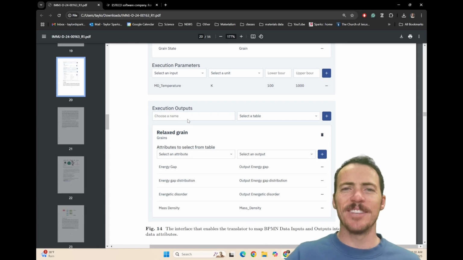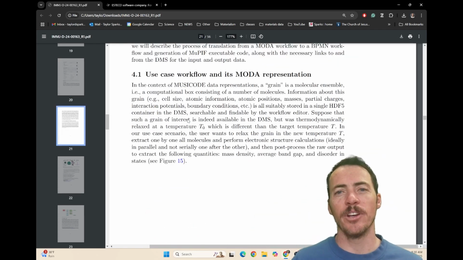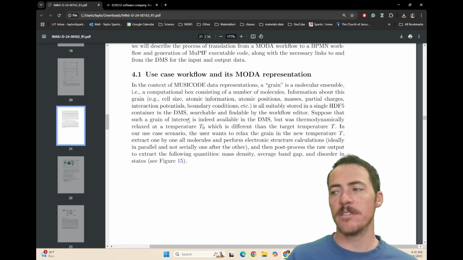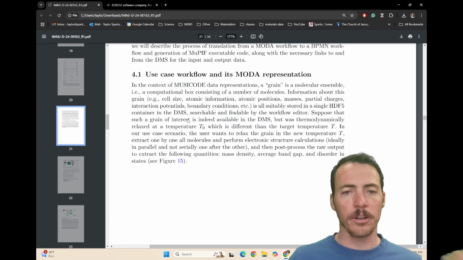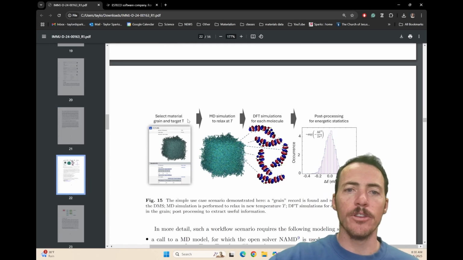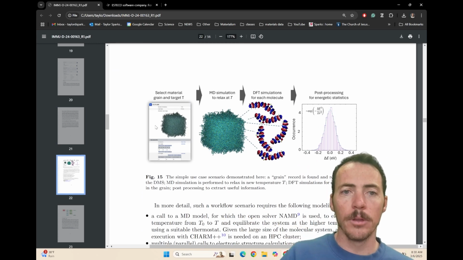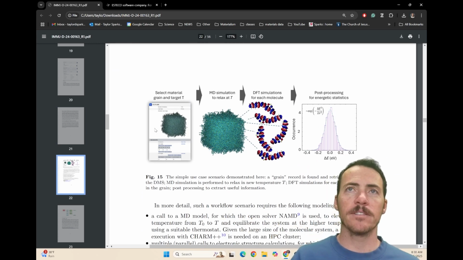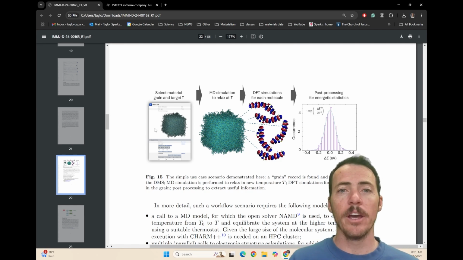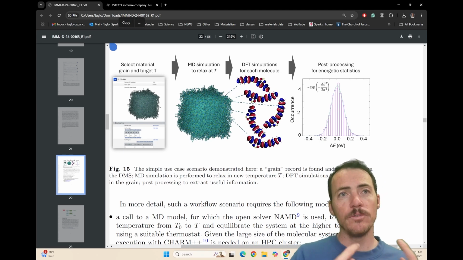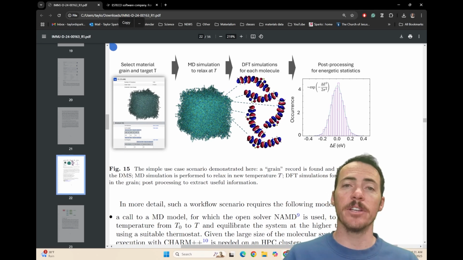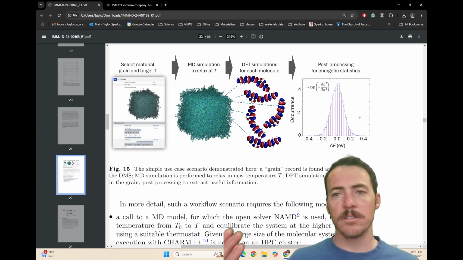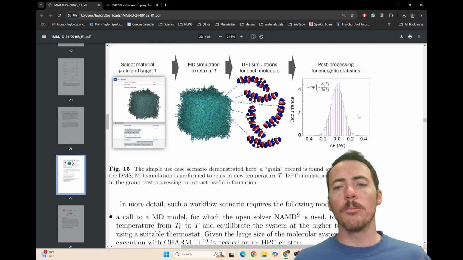Let's explain all this in the context of a real example. They show a use case in their paper where they talk about the actual optimization of, let's say, an ensemble of molecules for some electronic properties. In this scenario, you have your ensemble of different molecules, and they were relaxed at some temperature, which is not the temperature that you care about. So you know you're going to have to do molecular dynamics to relax them to a new temperature. Then once you've done that, you're going to do DFT simulations, a different calculation, on each individual molecule to extract, say, electronic properties, band gap or something. And then you're going to do some post-processing to figure out statistics of your energetics overall. This is maybe a typical process you might consider.